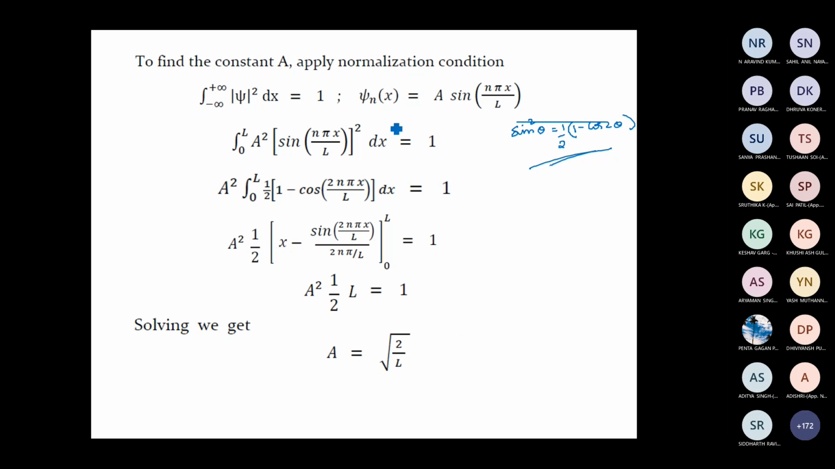So the wave function for a particle which is trapped inside a one-dimensional potential well is given by psi n of x is equal to square root of 2 by L sine n pi x by L. Here capital L is the width of the box, the width of the potential well. It's a region where the particle is free. Here n is an integer which can take values 1, 2, 3, etc. That n is called a quantum number.